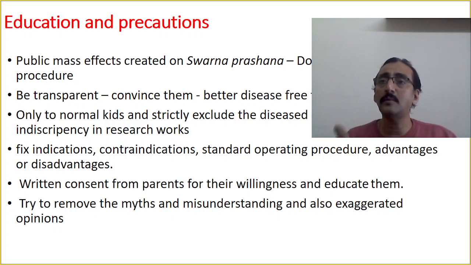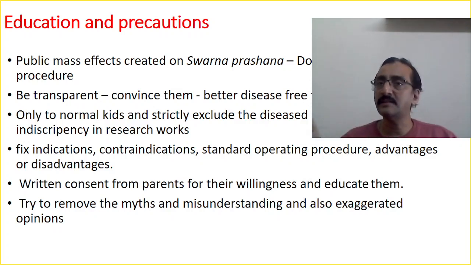Therefore, we say always from the beginning itself you give. Cerebral palsy 2 साल के बाद डायग्नोस होता है और उसके बाद जो है आप देना शुरू करेंगे और एक्सपेक्ट करेंगे कि cerebral palsy ठीक हो जाए, mental retardation ठीक हो जाए. Suppose some genetic disorders are there, like Down syndrome, there is also mental retardation, and you expect that after taking Swarna Prashanna it has to be cured. It's quite impossible. What I'm telling is make this point very clear to the parents before administration of Swarna Prashanna. Otherwise, it will spoil the name of Swarna Prashanna.